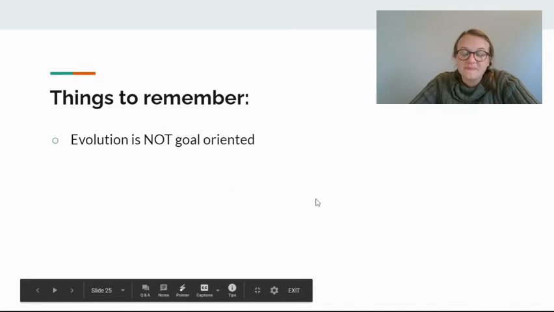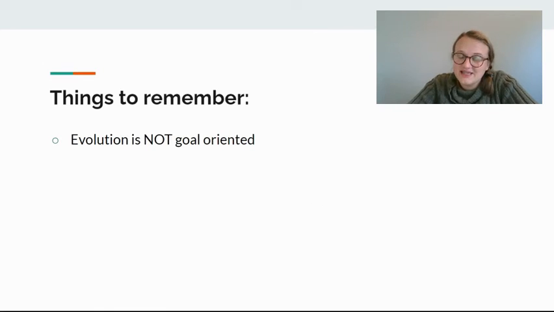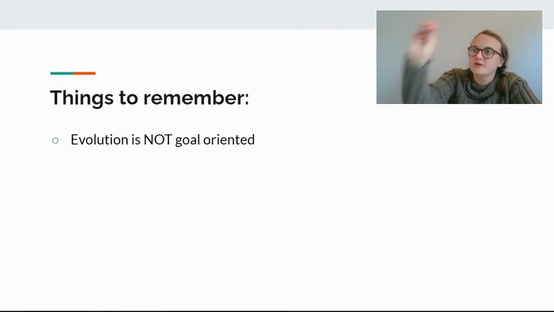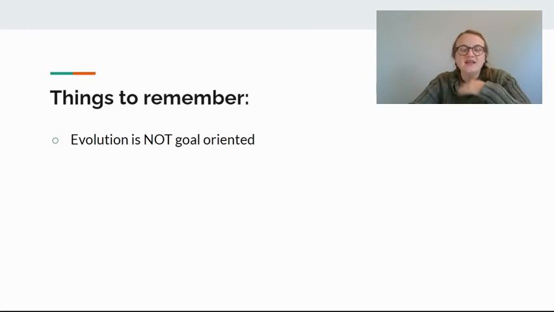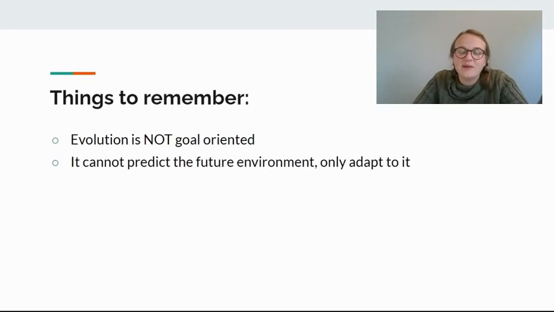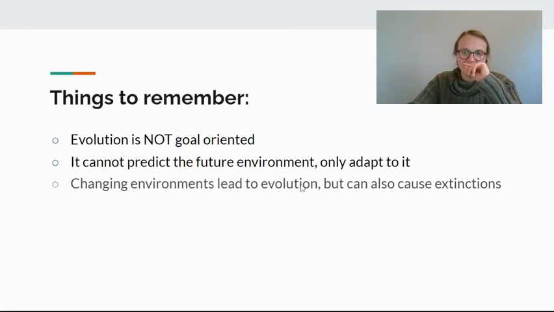A few things to remember. Evolution is not goal-oriented. It's not like, okay, we need to make this bird species look just like this. It's not goal-oriented because it cannot predict the environment. It is simply adapting with the environment. Evolution is change over time. As time progresses, the needs of those organisms might change. Evolution could happen, and then the environment could change, and then it needs to evolve again. So it's a constant process, not goal-oriented.